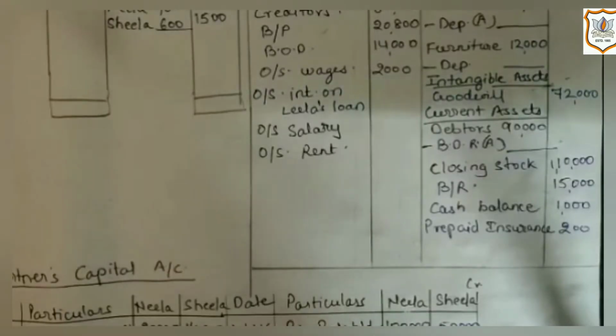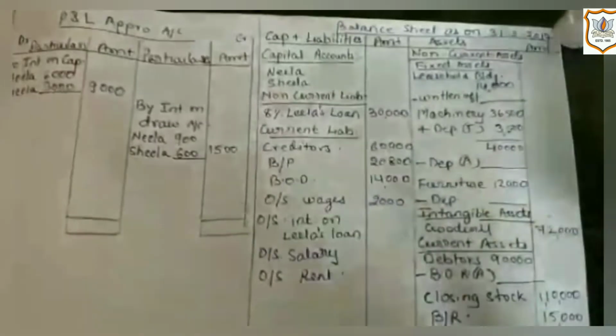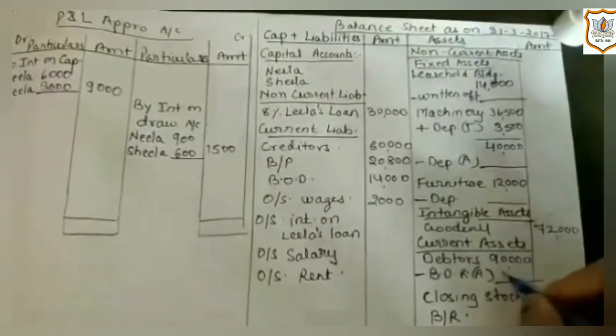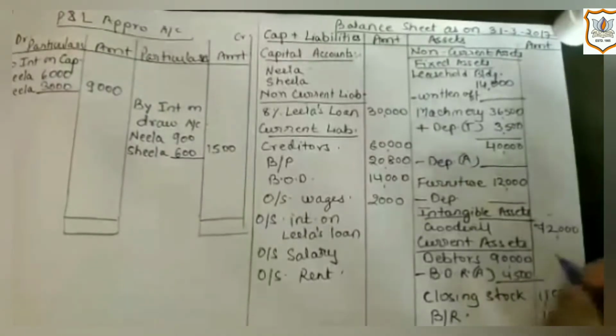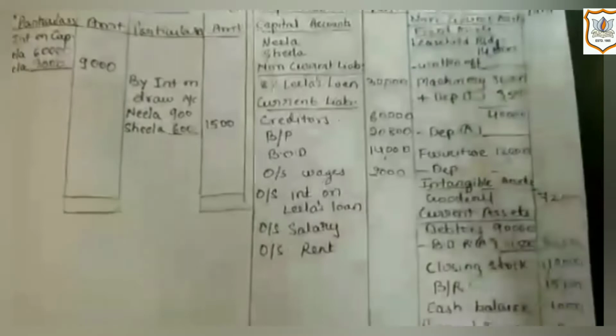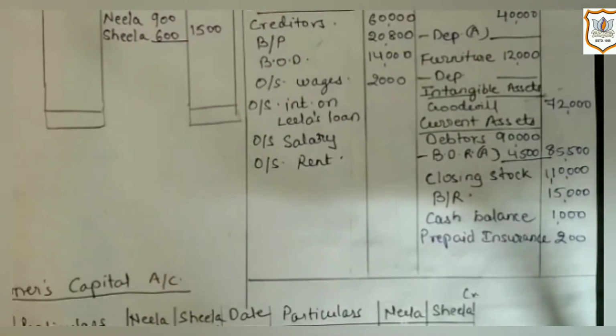Now, the next adjustment is about bad debt reserve, which is 5%. The first effect of it would be deduction from debtors. 5% of 90,000 is 4,500, and in outer column we will get 85,500, which means the firm has doubt that 5% of the debtors will not be able to pay, so the firm is making provision for that, which will reduce debtors.